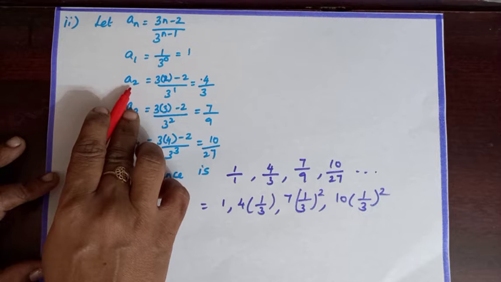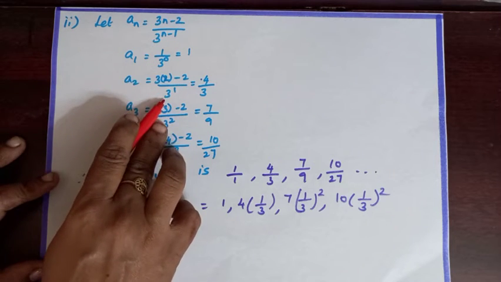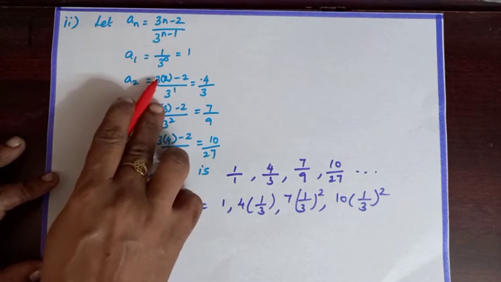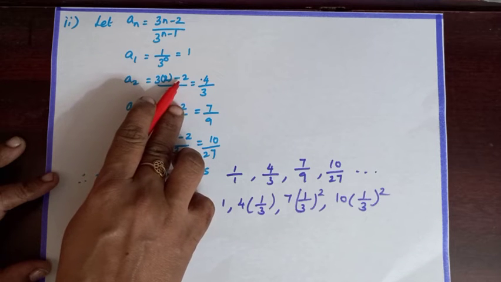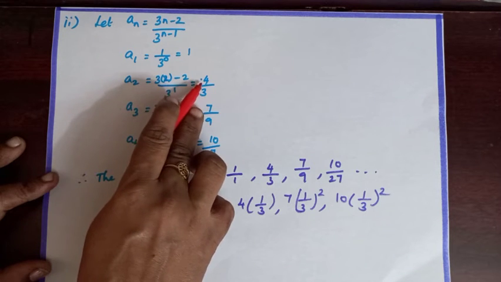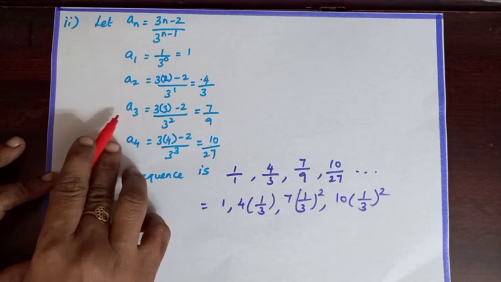When n is equal to 2, 3 into 2 minus 2 by 3 power 2 minus 1, which is 1. 3 2s are 6, 6 minus 2 is 4. So, 4 by 3. Now n is 3.